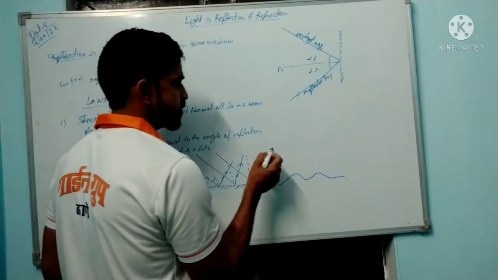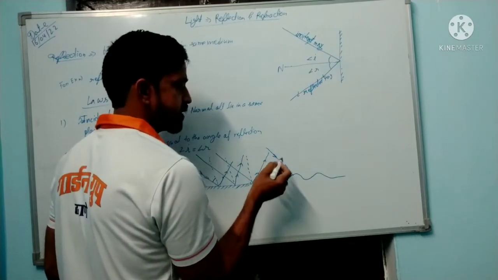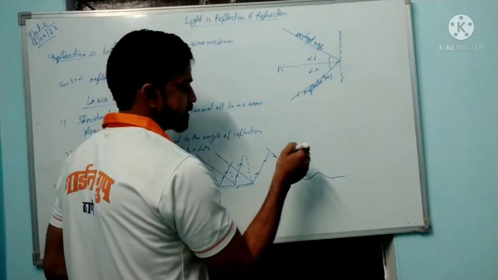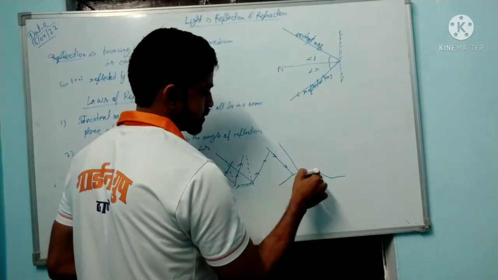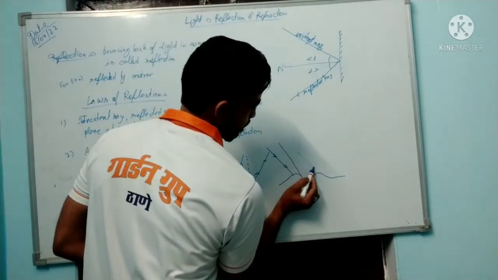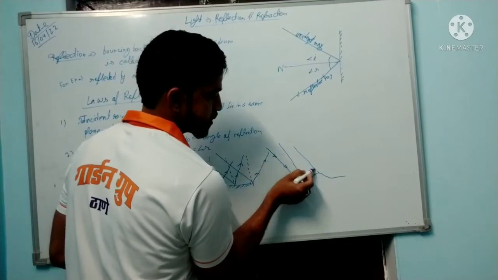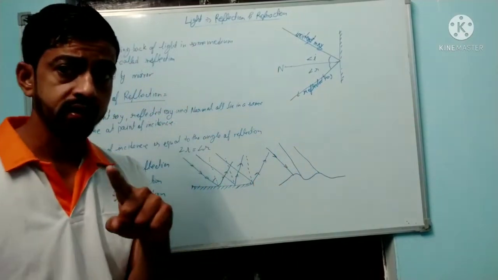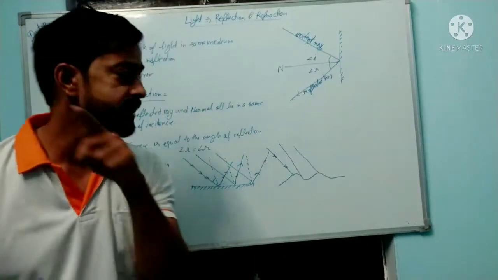Now understand, if your light is incident at the same angle, you know light always travels the same way, but it strikes at the same angle on a surface that is not the same plane every time.